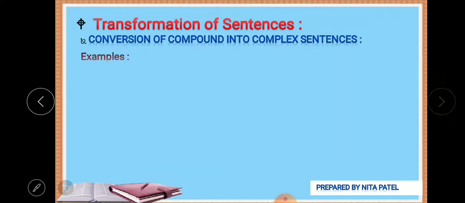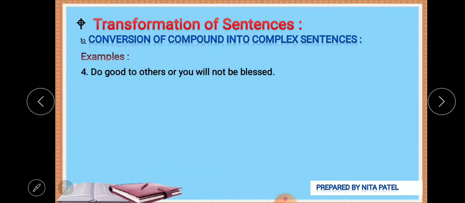Next, a few more. Do good to others or you will not be blessed. 'Or' is used here, and we have to cut this 'or'. You should do good to others, otherwise you will not be blessed. It is like: if you do not do good to others, you will not be blessed.